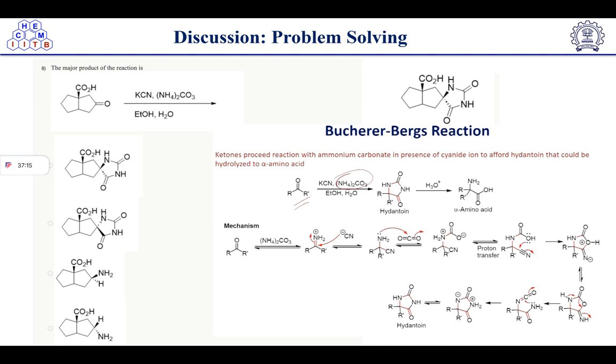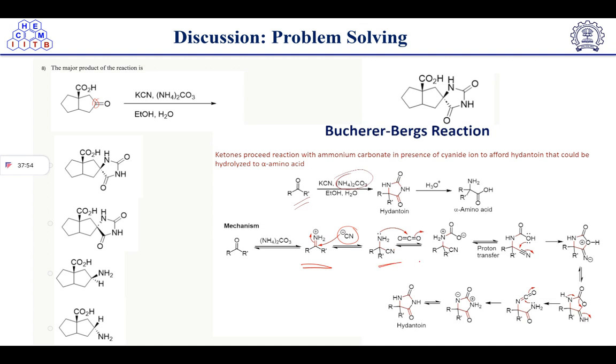First of all, we have the ketone, the electrophilic center, all of you know that. Then we have an electrophile and also a nucleophile. In this case, it will form the imine first. Imine formation you have to do by yourself, because we have discussed it n number of times. So just make an imine. After the imine formation, the imine will get attacked by the cyano group, and it will form this intermediate.